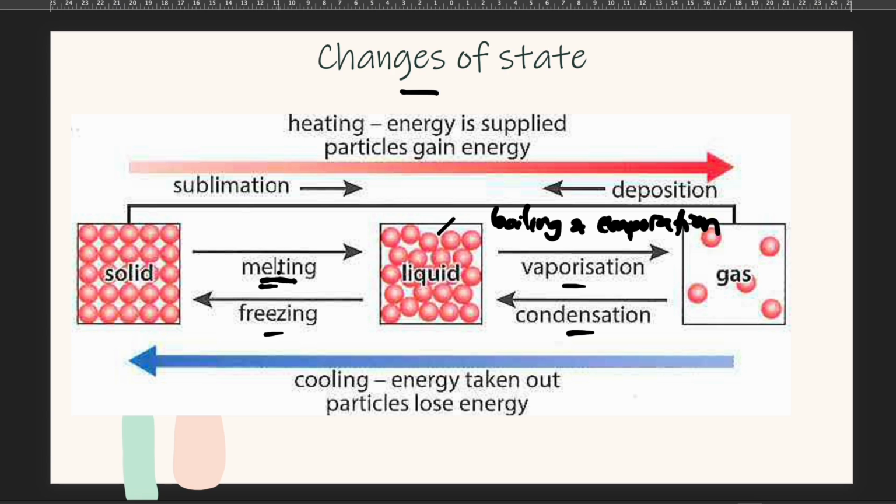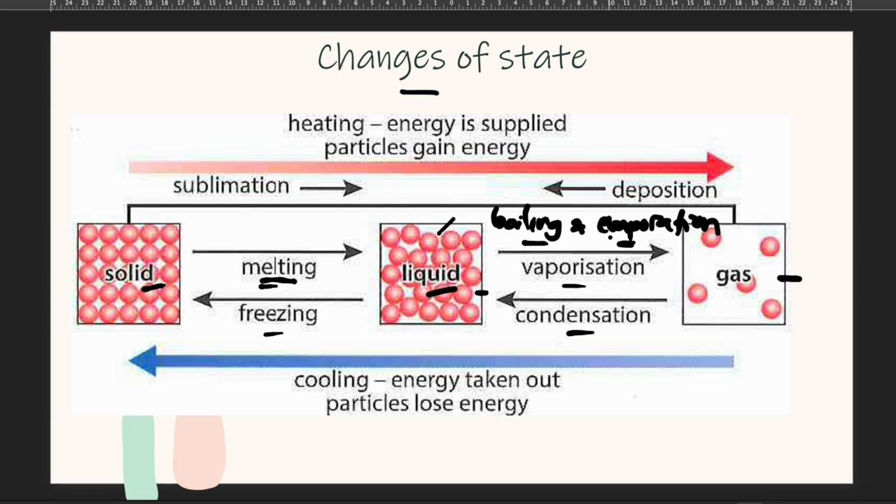This occurs at the melting point, the temperature at which a substance changes state from solid to liquid. If you heat them up more, the liquid particles gain more energy and can move faster and change state, becoming gas through boiling and evaporation. Evaporation and boiling are not the same thing. Evaporation can occur at any temperature between the melting and boiling point.